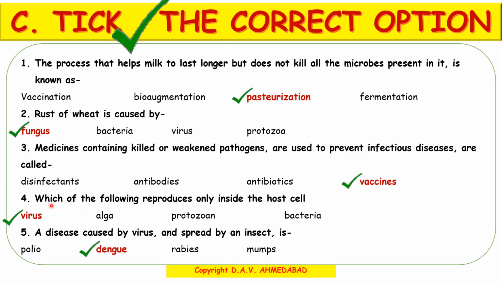Number 4. Which of the following reproduces only inside the host cell? Now the options given are virus, alga, protozoan, and bacteria. What is the correct answer? Yes, virus. A virus can reproduce only inside the host cell, not outside the host cell. Number 5. A disease caused by a virus and spread by an insect is polio, dengue, rabies, mumps. And the correct option is dengue.